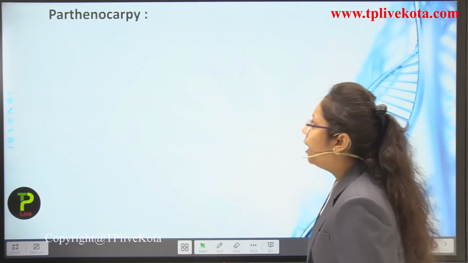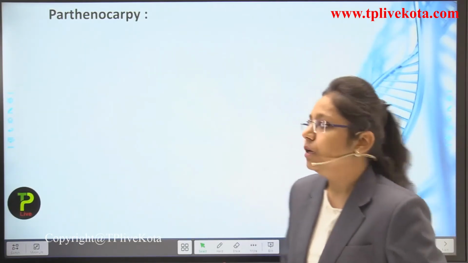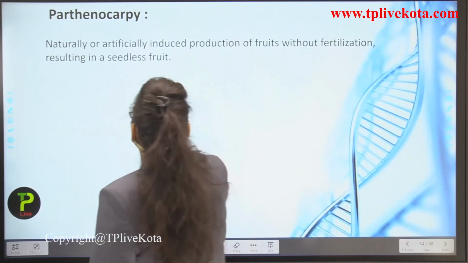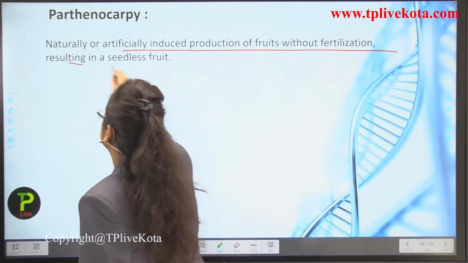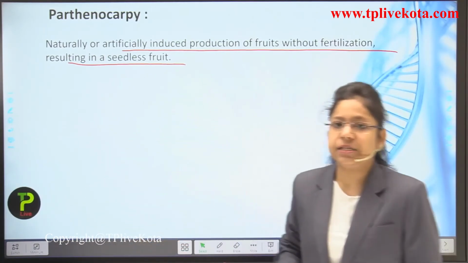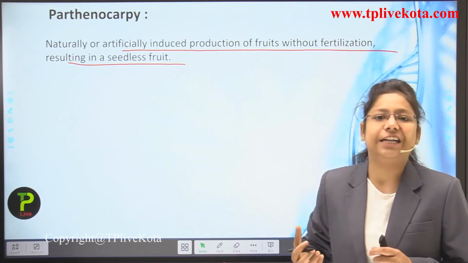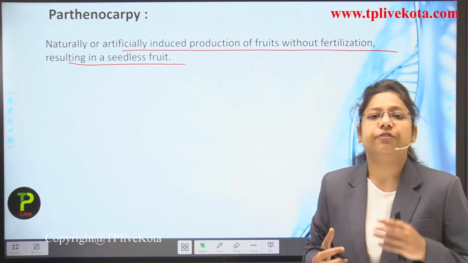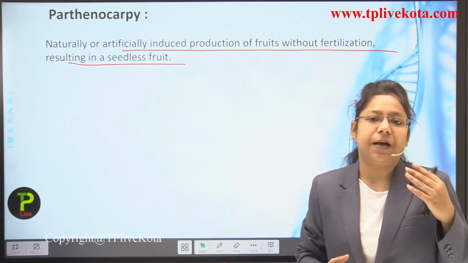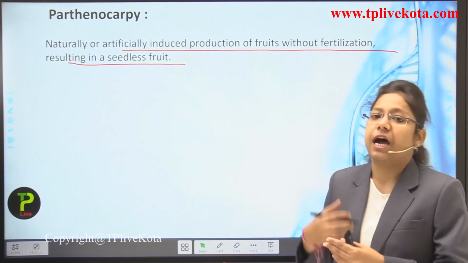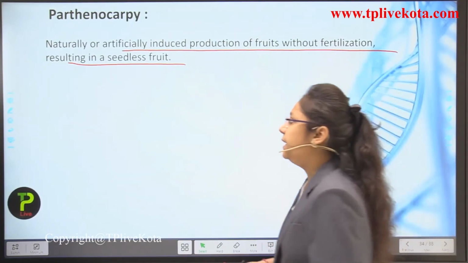Now we are going to understand what parthenocarpy is. It is the natural or artificially induced production of fruits without fertilization, resulting in a seedless fruit. So we make fruits artificially without the fertilization procedure, and these fruits are known as parthenocarpic fruits, or seedless fruits.